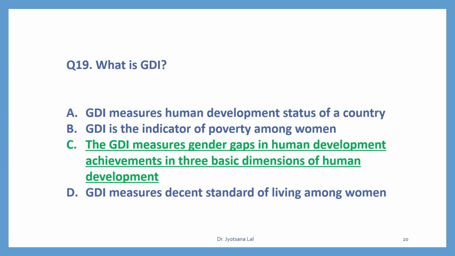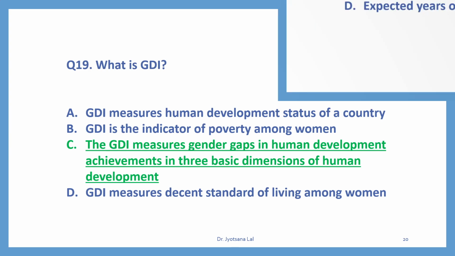The GDI measures gender gaps in human development achievements in 3 basic dimensions of human development. All those 3 dimensions that are used to measure HDI, those dimensions are measured to check the GDI status in the country. Only the thing is that here HDI is calculated separately for male and separately for female, and then the gap is calculated. So C is the correct answer.